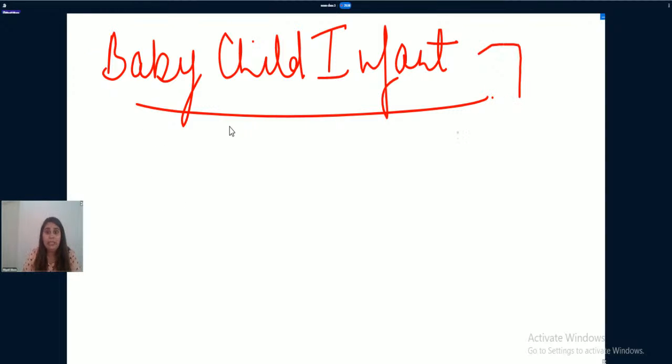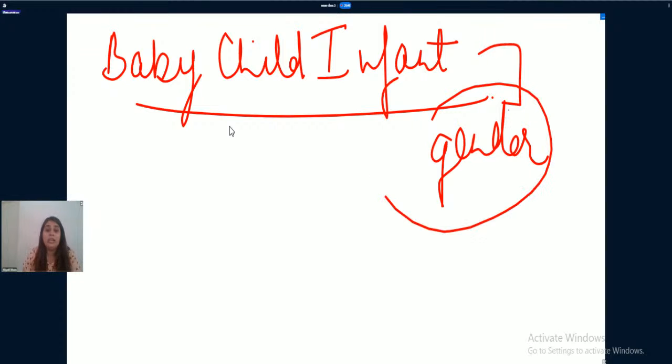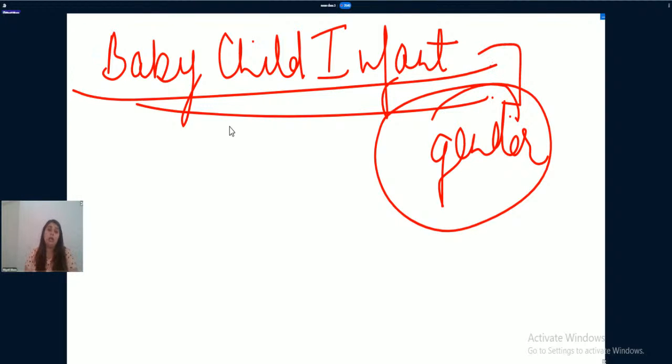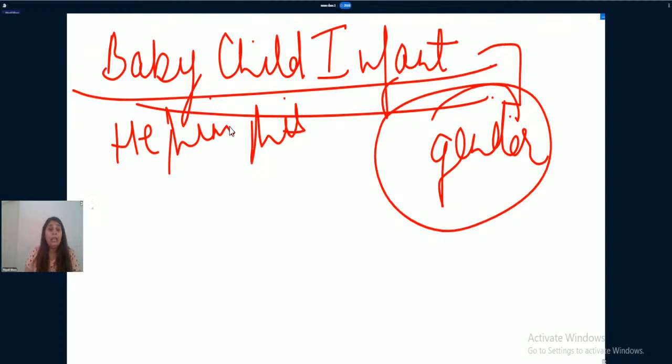If the gender of these words is mentioned, then in that case you can use words according to their gender. I mean, if males are there, you can use he, him, his. If females are there, you can use she, her.